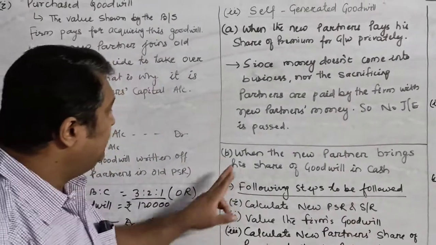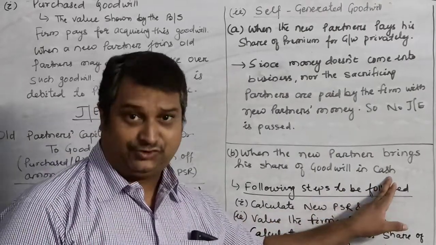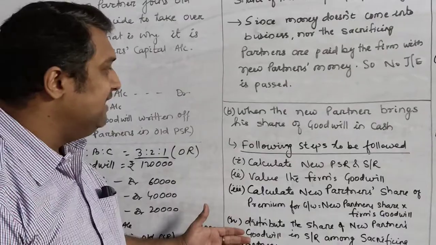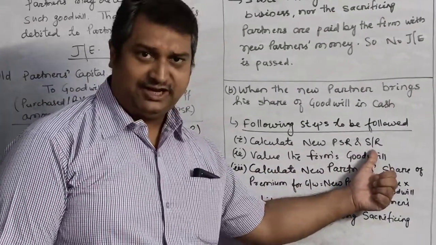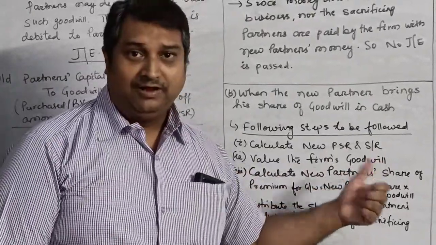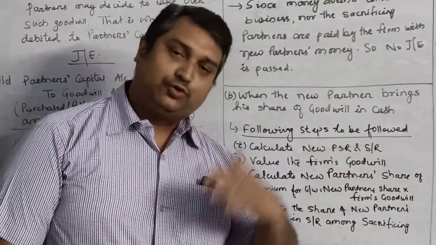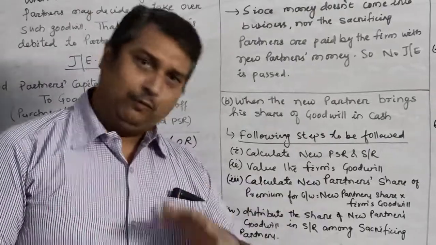The second situation is when the new partner brings his share of goodwill in cash. In this particular situation, you are supposed to follow the following steps. Calculate new PSR and sacrificing ratio as we have done earlier. We will value the firm's goodwill. If the question tells you that goodwill is to be valued, then value the goodwill. If the firm's goodwill has already been given, well and fine.